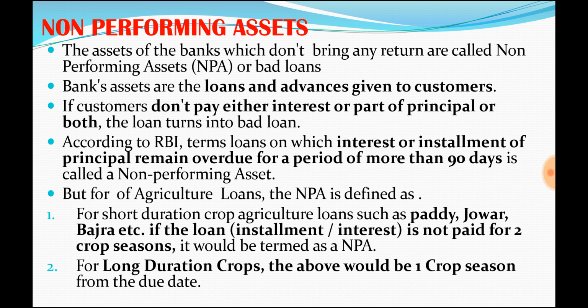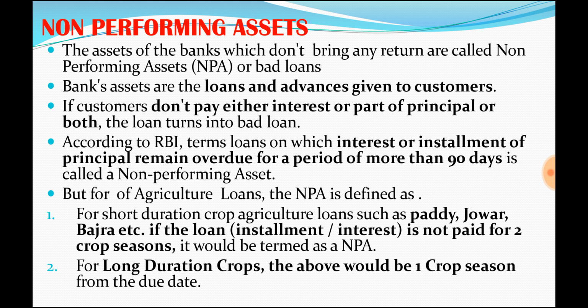Again, here there is a slight change for agriculture loans, since agriculture is a special case. If the loan is taken by farmers for a short duration crop like paddy, jowar, bajra, and the loan is not paid for 2 crop seasons, then it will be called an NPA.